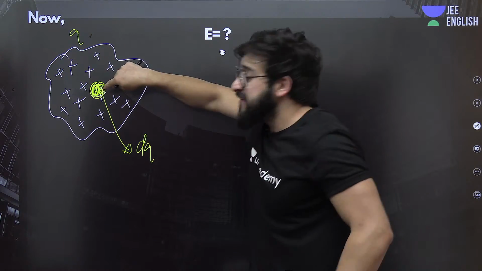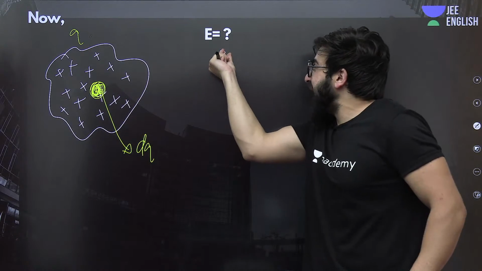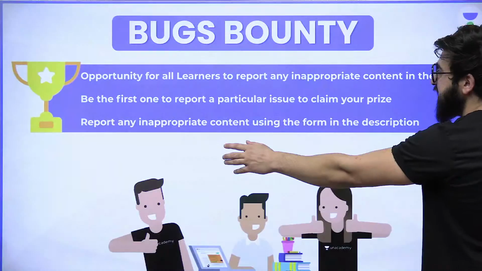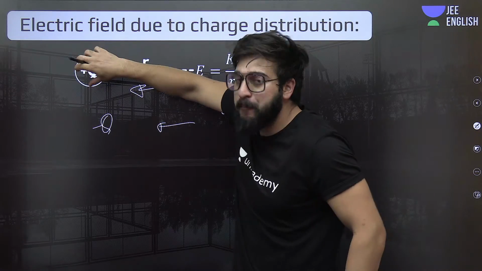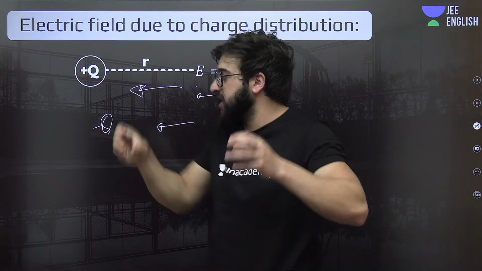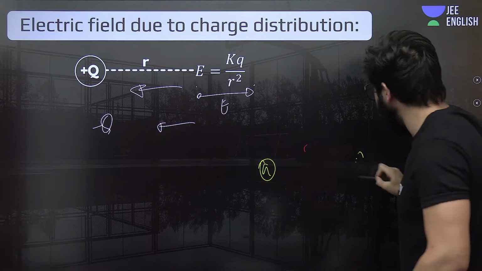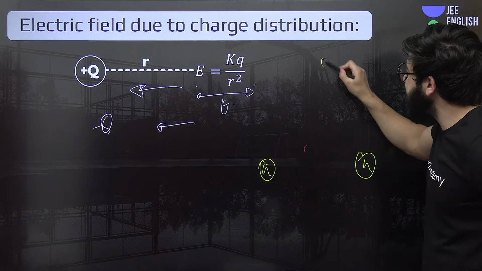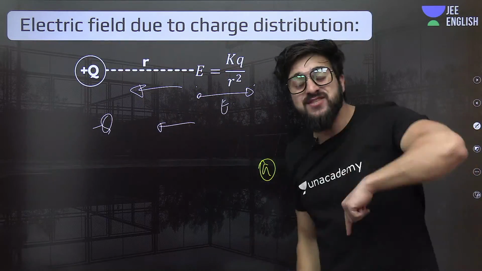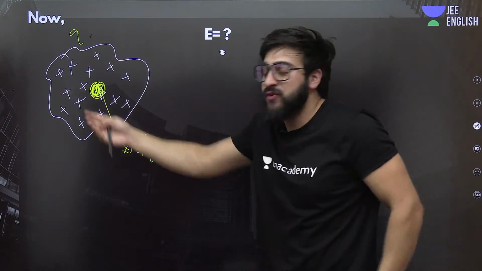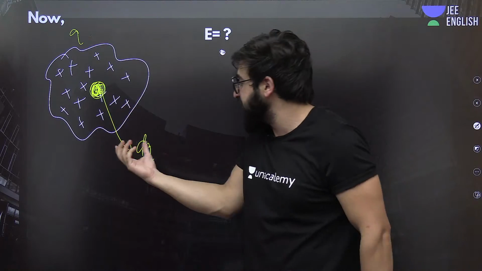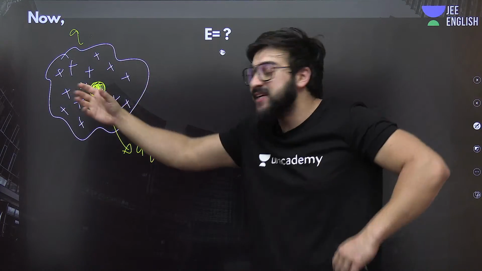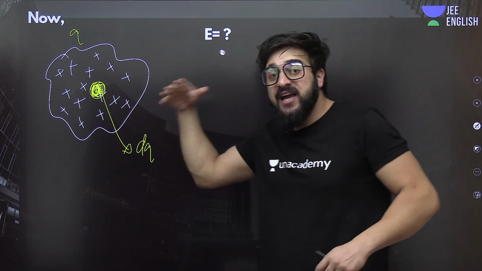Now, can I ask you to tell me the electric field at this point because of this infinitely small charge? This is like the discrete charge, isn't it? Previously we discussed that it's a point charge, a discrete charge. Charges were present at different points, and because of all these charges we can find the electric field at any point. Same is the case over here. I'm taking a very small, infinitely small charge, so we can consider this as a discrete charge.